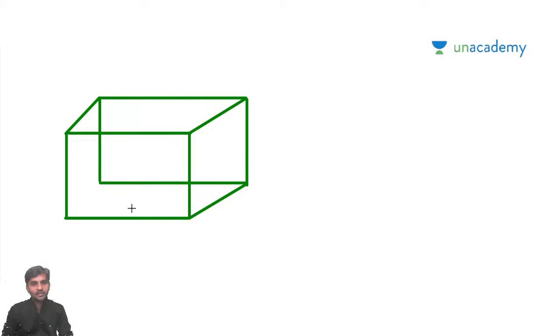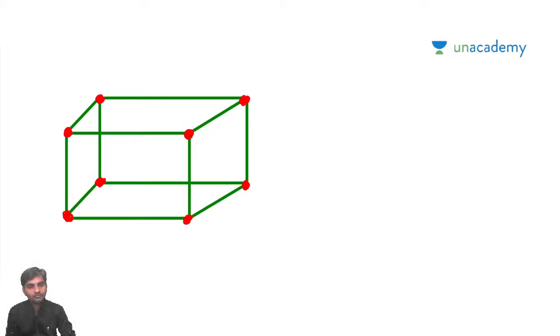So consider a cube, and at each corner of the cube, assume that one electron is existing. Here we have one electron, here one electron, here one electron, here also one electron. All the corners will have some electrons.